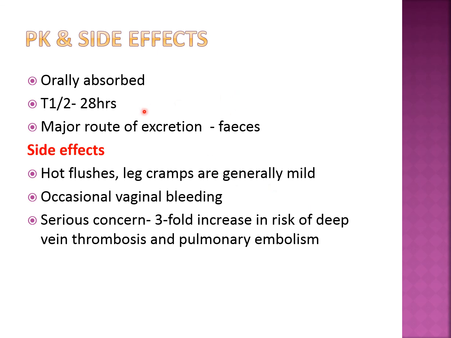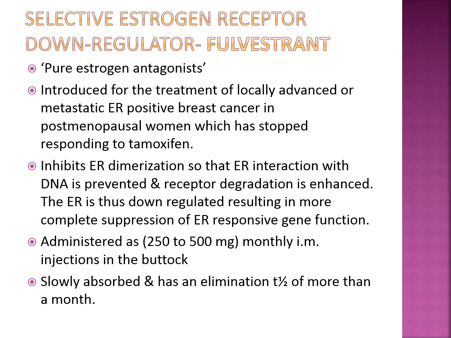It can be given by the oral route, and the side effects are like tamoxifen, that is hot flushes, vaginal bleeding, and increased risk of DVT. Another drug in this category, the only one to date, is a selective estrogen receptor down regulator. Rather than modulator, this is a down regulator, and the drug is fulvestrant. This is a pure estrogen antagonist.